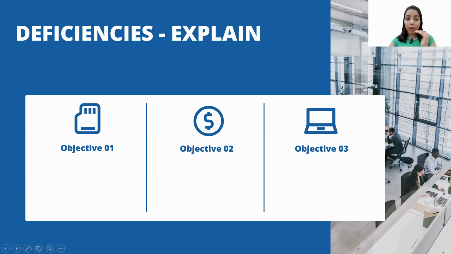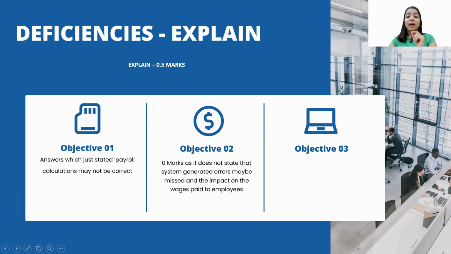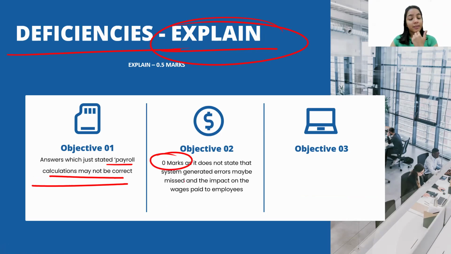Now, coming on to the second part, which is explanation. Answers which just stated payroll calculations may be incorrect will fetch only half marks. 0 marks, as it does not state that payroll calculations may not be correct. This is the deficiency explanation that they have given. Fine, 0 marks. The examiner told us that it would be giving 0 marks.